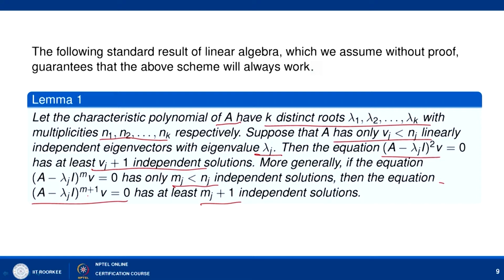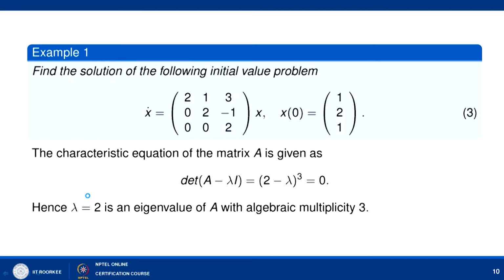Now let us take an example based on this procedure. Example 1: find the solution of the following initial value problem, x dash equal to the matrix with rows 2 1 3, 0 2 minus 1, 0 0 2 times x, with the initial condition at t equal to 0 given as 1 2 1. Since this is an initial value problem, we need to look at the general solution and then find the values of the constants with the help of the initial condition.